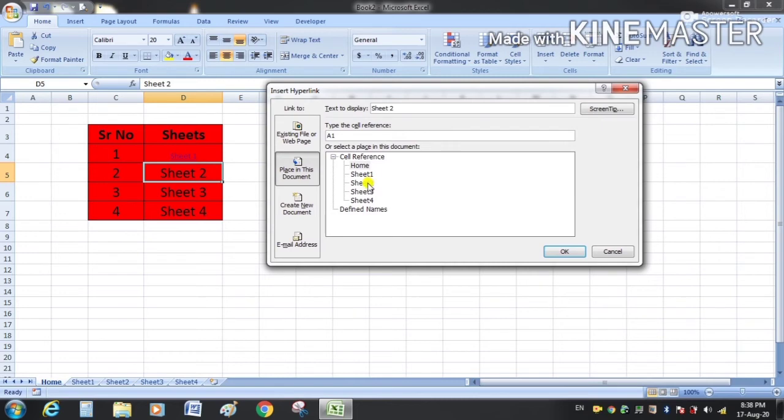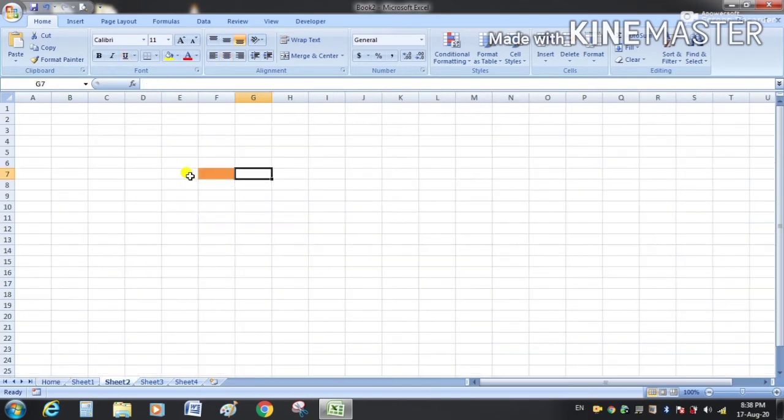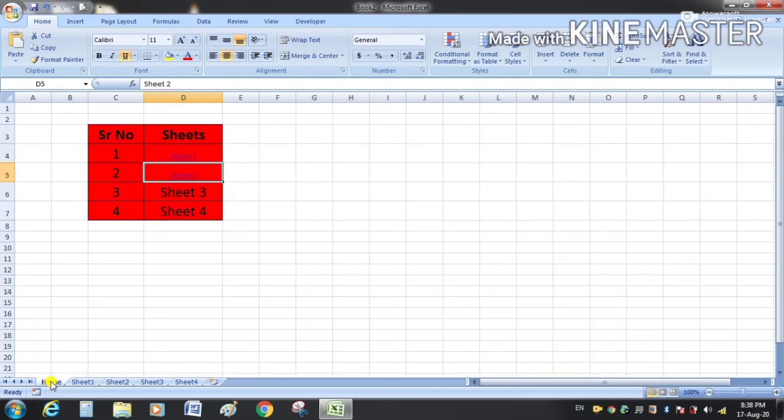From here select sheet 2 and here I am going to select G7. Click OK. Now click here. It will take you to sheet 2 G7. You can see here. Go back to our home sheet.